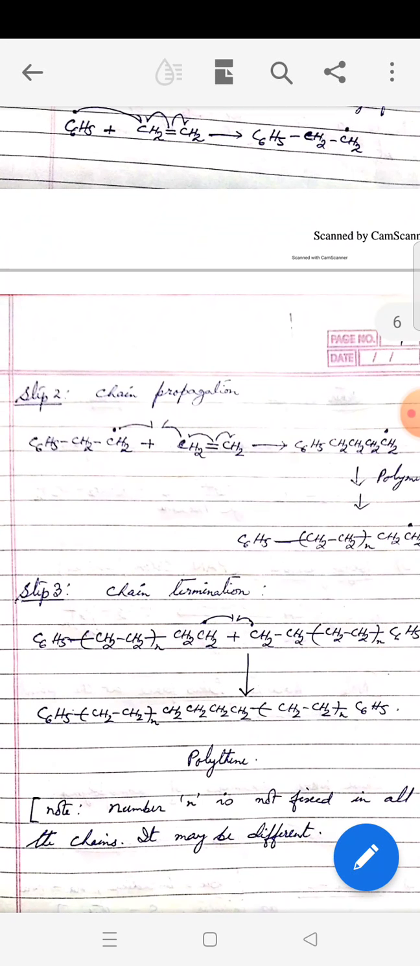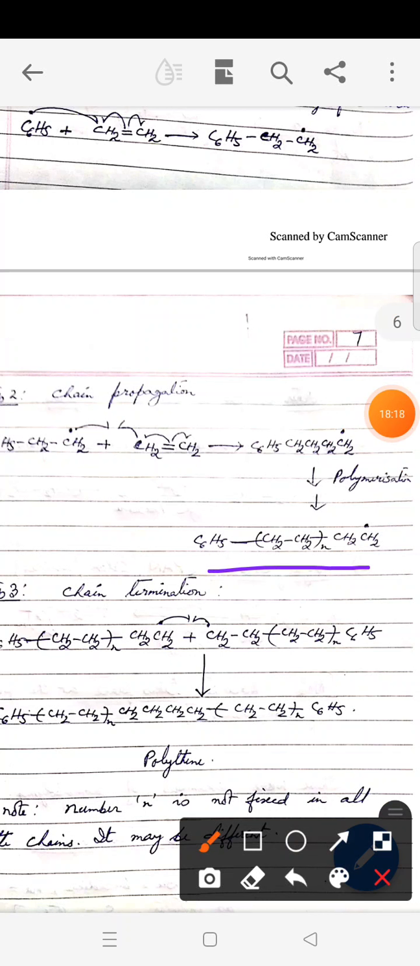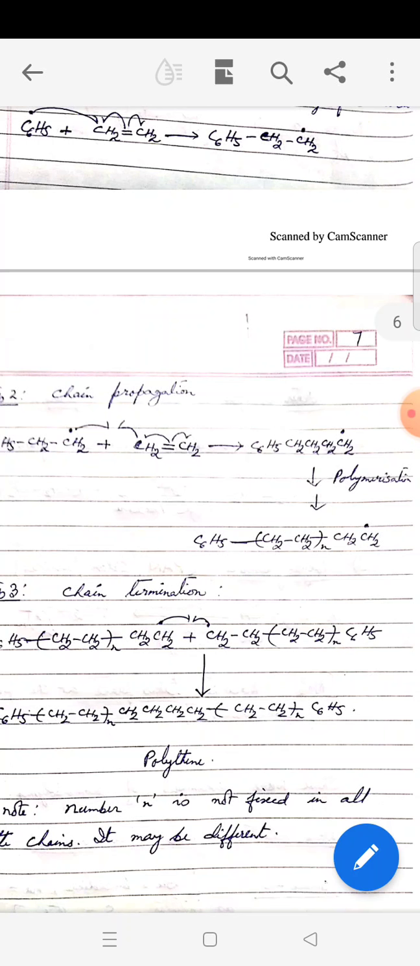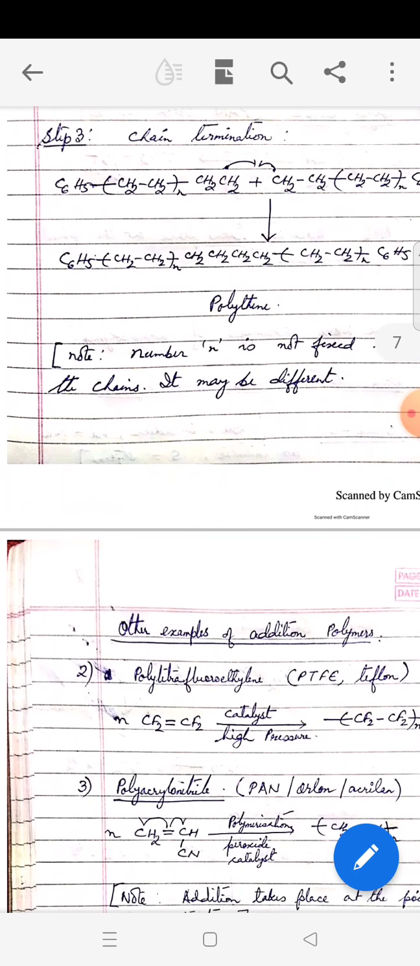And lastly we have to stop the reaction by chain termination. So if we take two chains where n may be the same, may be different, two free radicals couple together and form polythene. And here in this step you may notice there is no more free radical left. So that's how the reaction will come to a halt. So this is the mechanism for free radical polymerization, for addition polymerization.